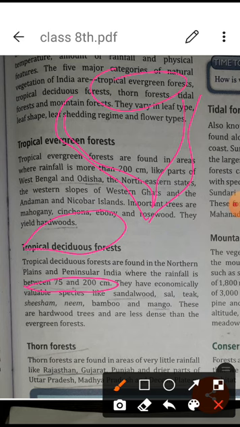It means mostly India is covered with the deciduous forest. Economically they are valuable, like sandalwood, sal, teak, shisham, bamboo, mango. These are all hardwood trees, but they are less dense than the evergreen forest, and for commercial purposes the evergreen forest is more beneficial.